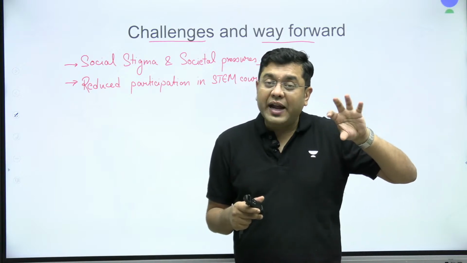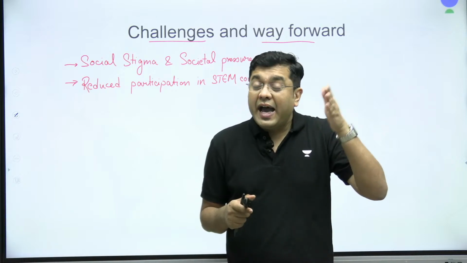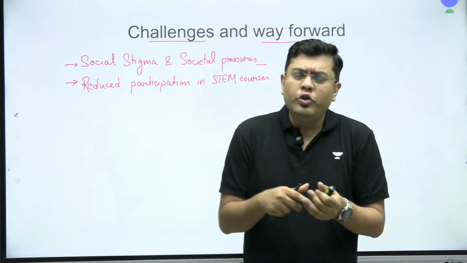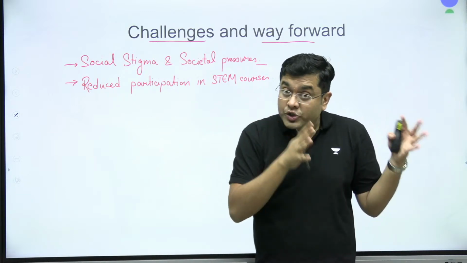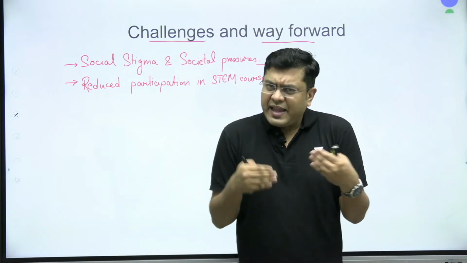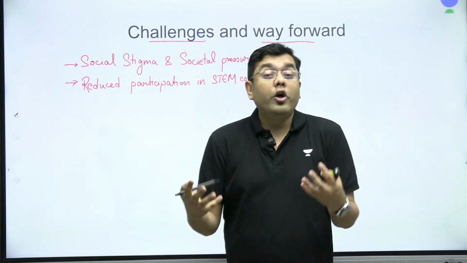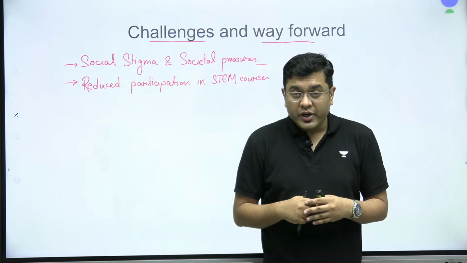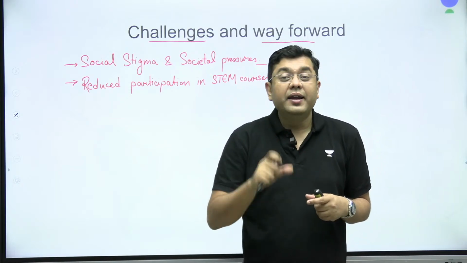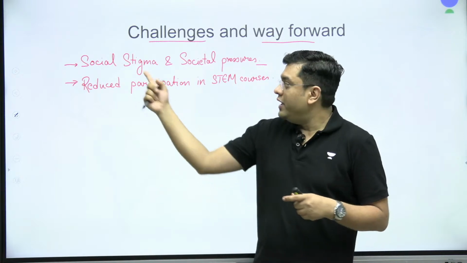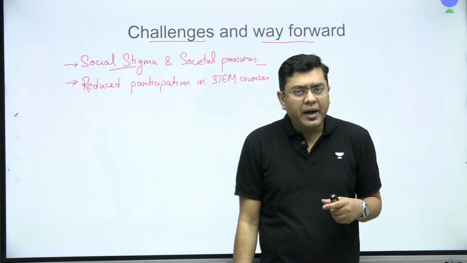You would know that in the Human Development Index, there is a parameter on average mean years of schooling. It is not only about getting enrolled in the school, but how many years you actually attend. That is an indicator of how much you have gained or how serious you are about the education system. So that average mean years of schooling has to improve. Only then can it get rid of the societal pressures and the social stigma.